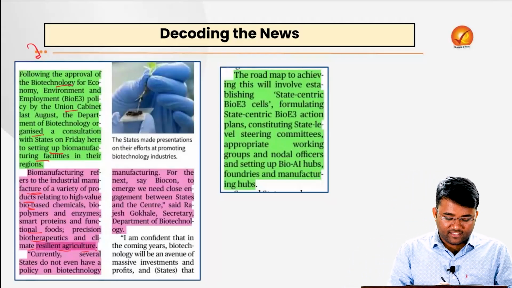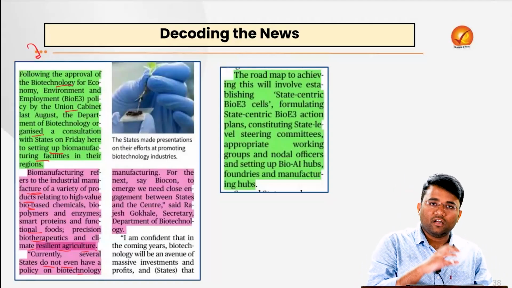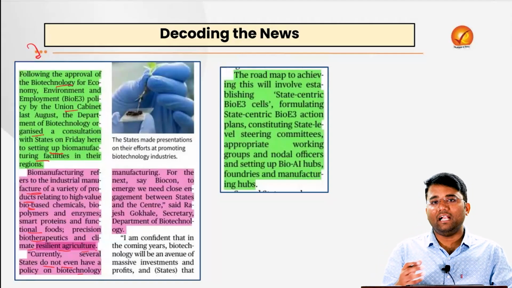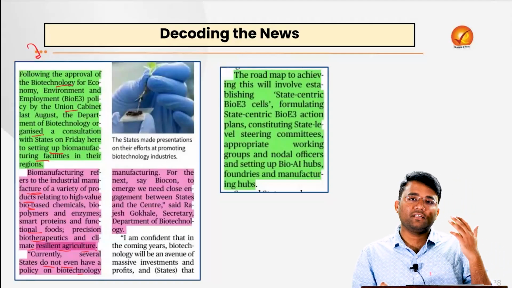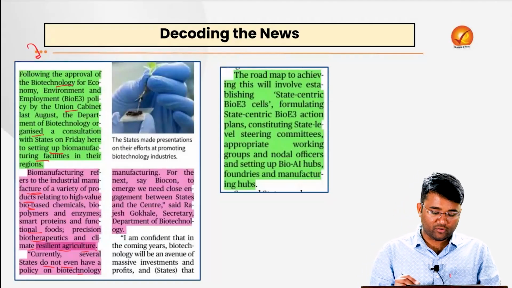Also, currently several states do not even have a policy on biotechnology, and that is the reason the central government is providing hand-holding and support, so that they can also take part in this journey towards biomanufacturing improvement in biotechnologies.